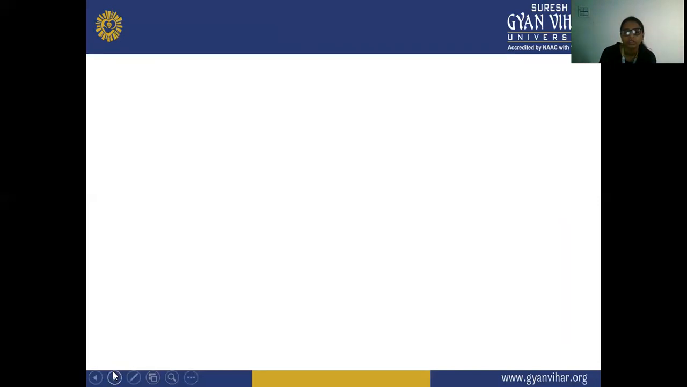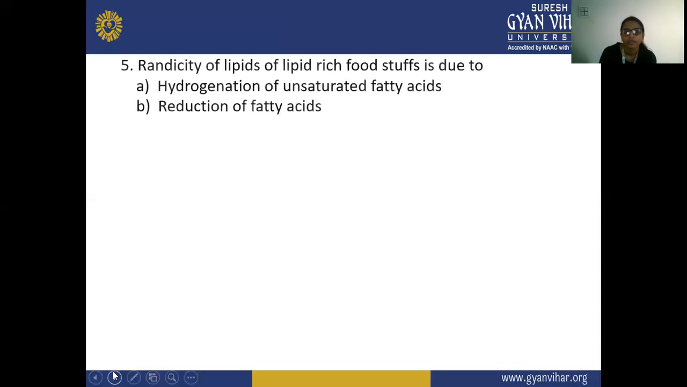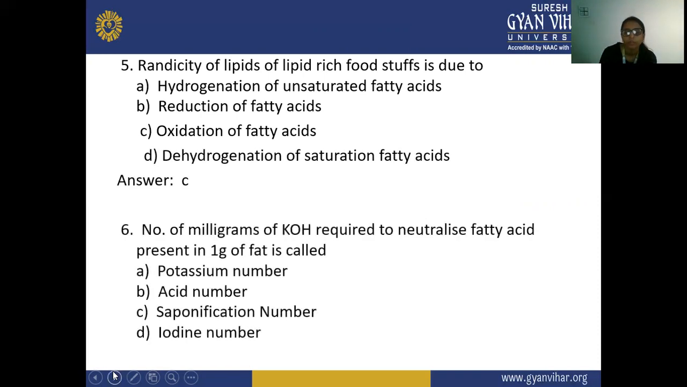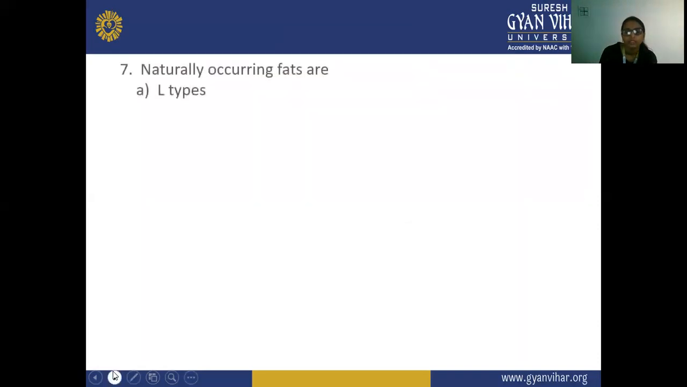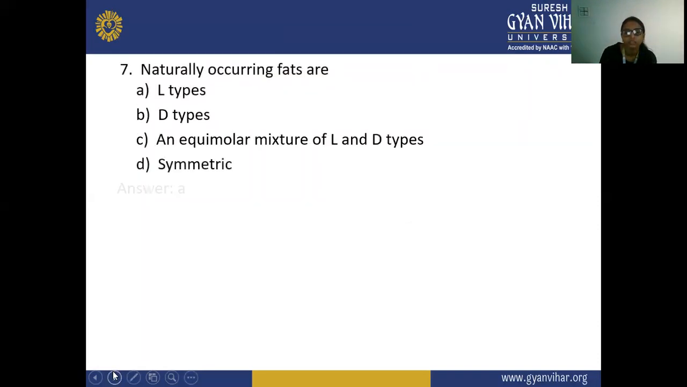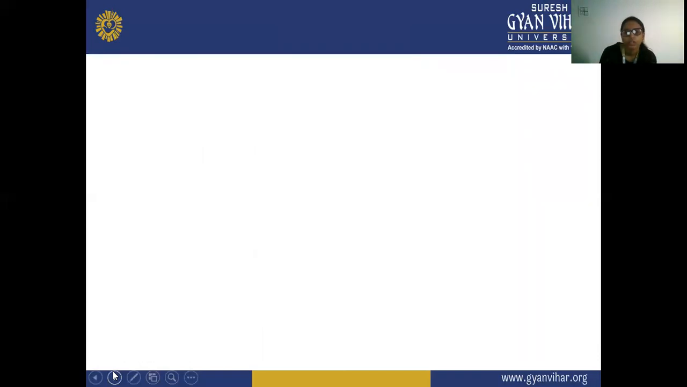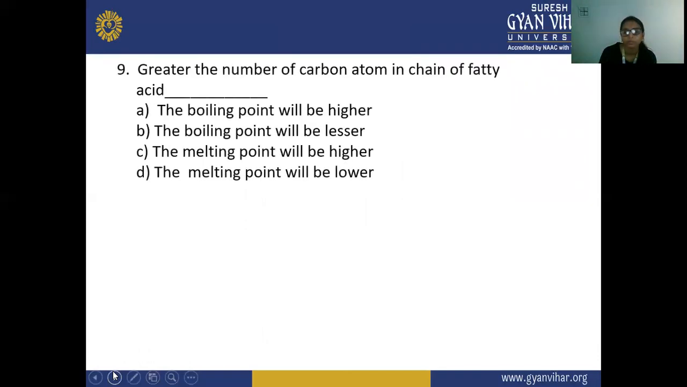Next, rancidity of lipid-rich foodstuff is due to oxidation of fatty acid. Next, the number of milligrams of KOH required to neutralize the fatty acid present in 1 gram of fat is called the acid value. Next, naturally occurring fats are L type. Generally, fats with unsaturated fatty acids are dash at room temperature. That is your liquid. The greater the number of carbon atoms in the chain of fatty acid, the higher the melting point will be.